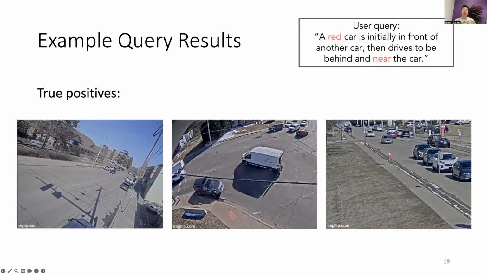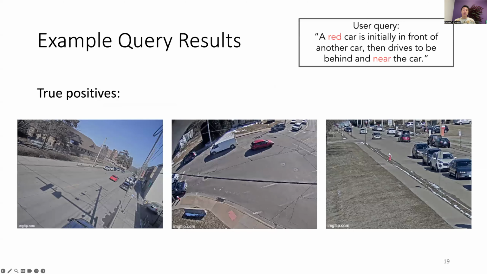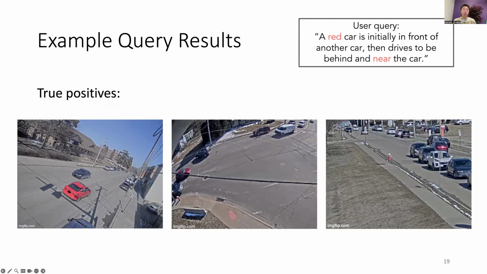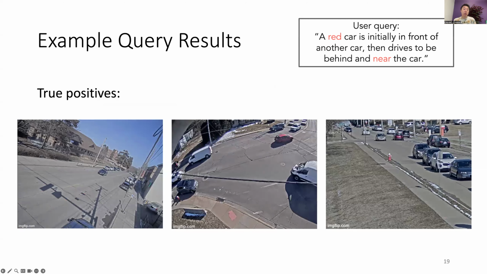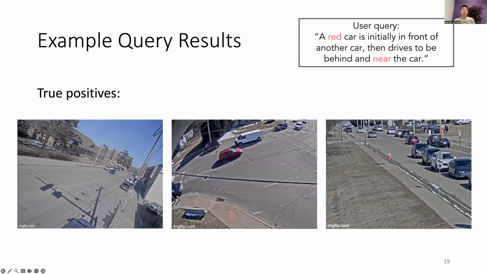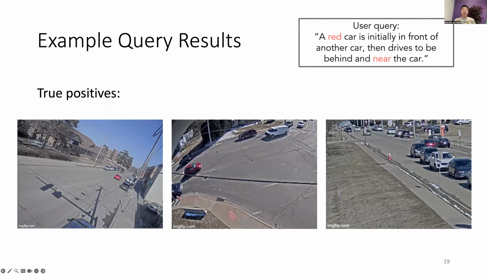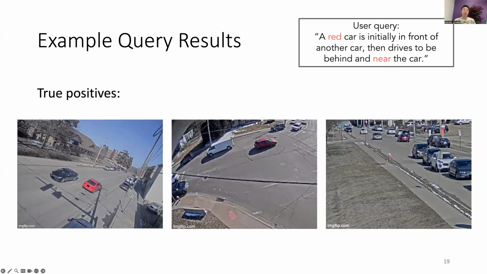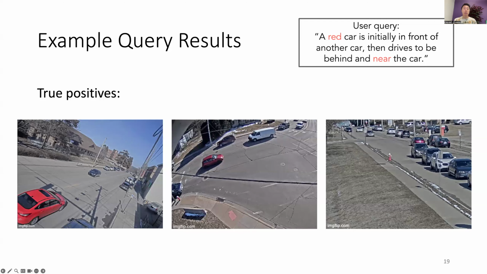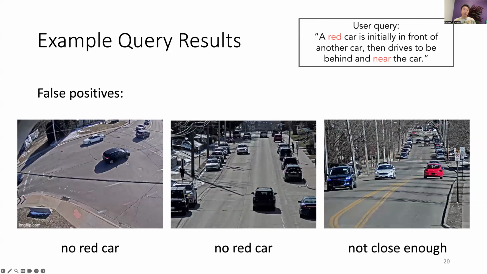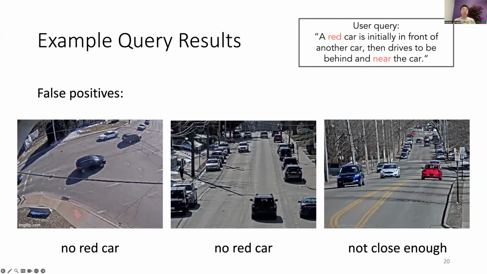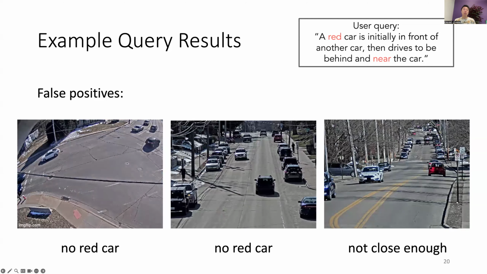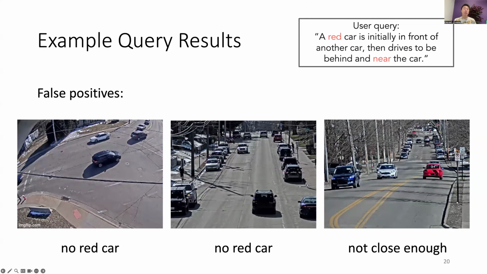Going back to our example query, where the user looks for a red car that is initially in front of another car and then drives to be behind and near the car. VOCAL-UDF can execute this query even when the necessary UDFs to detect red colors and near relationships are unavailable, by automatically identifying and generating them with high quality. Since the generated UDFs are not perfect, VOCAL-UDF can still return videos where the car is not red or the two cars are not close to each other.